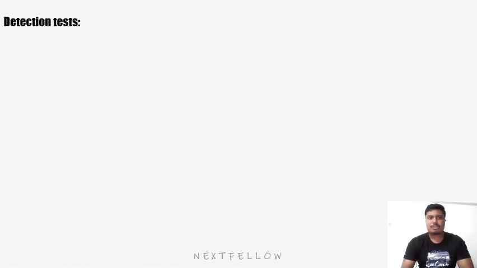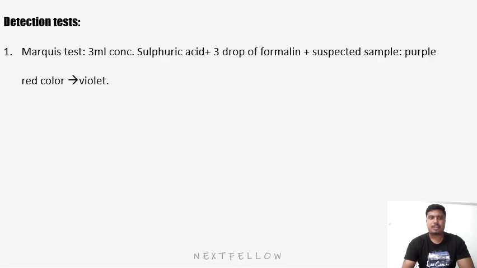We will learn about the different detection tests. The first one is the Marquis test, in which 3 milliliter of concentrated sulfuric acid is used with 3 drops of formalin and the suspected sample is added. The substance turns purple red into violet.